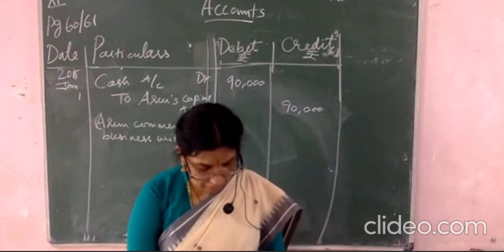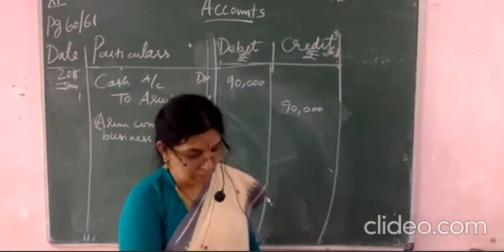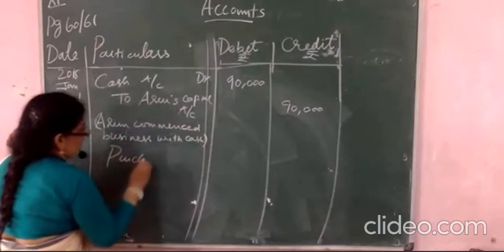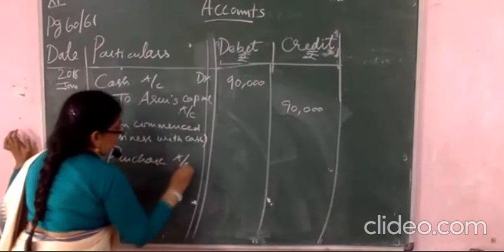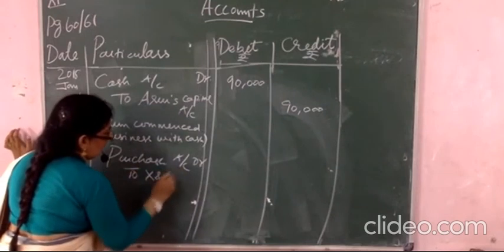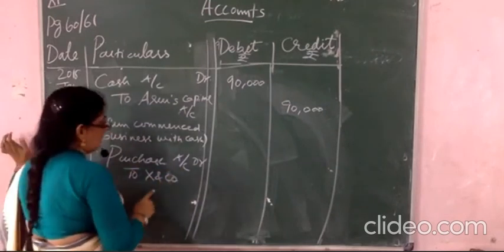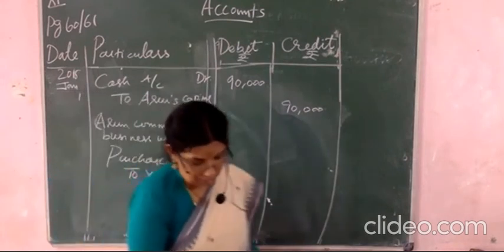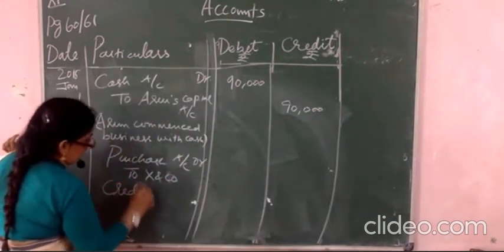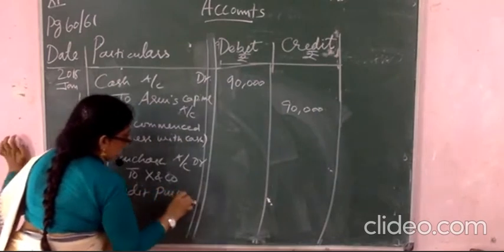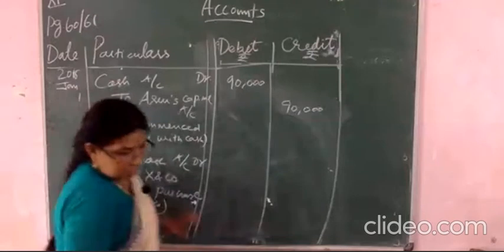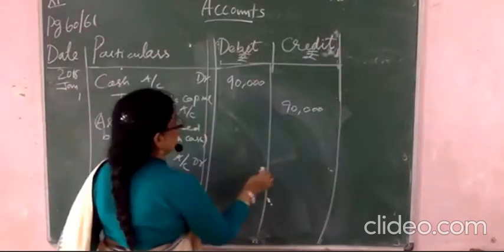Okay. And then purchases, credit purchases made. This also, purchase account debited to X&N company. So what you will write here? This is of credit purchases made. What purchase is this one? This is of credit purchases. Credit purchase made, you will write. The amount is 40,000.